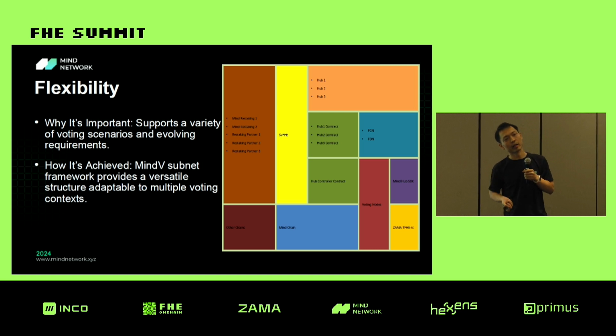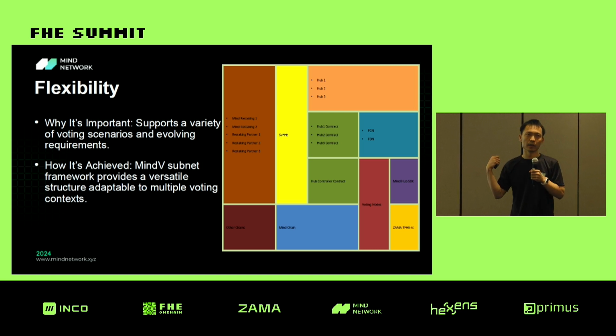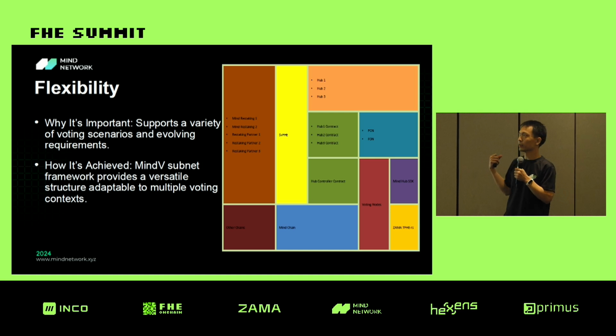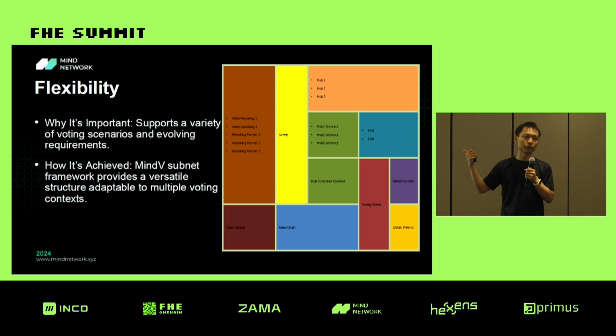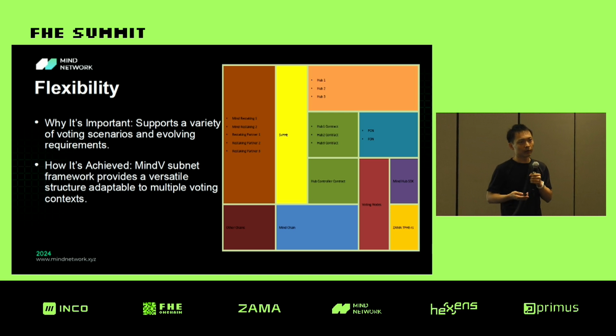This means that developers will be able to use the Mind SDK and the resources of the FCN and FDN, and they can design applications for themselves for different scenarios and different purposes of their voting. They write the contracts and the computation logic and make it something we call the hub. They can just deploy the hub and make use of our voting infrastructure for their voting scenario.